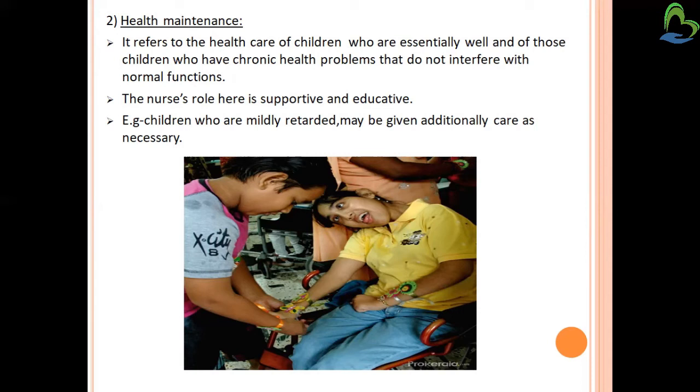The nurse's role here is supportive and educative. The nurse provides support to the child and the family, and provides education to both parents and children. For example, children who are mildly retarded may be given additional care as necessary. A child with a mental problem, mildly retarded, can't do all their work by themselves, so they require some care from others. As a nurse, we have to give them additional care whenever it's necessary.